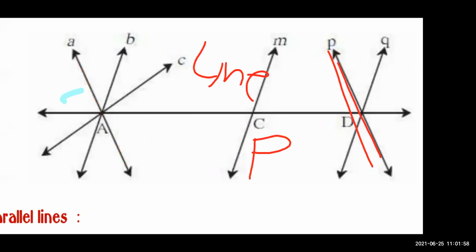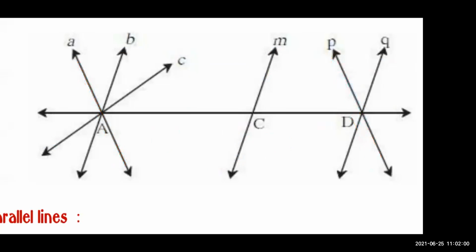Now second, important. Now you are going to identify the concurrent line. Chalo quickly, what in this figure? Tell me the concurrent line. Concurrent line means when many lines cut through one point, that is our concurrent line. So here, how many concurrent lines are passing through one single point? Very good. Line A is our concurrent line. Next B. Very good.